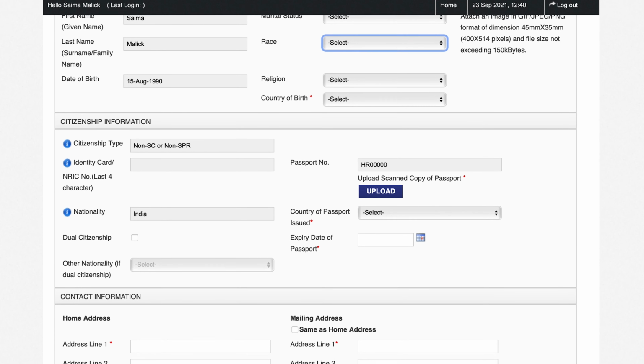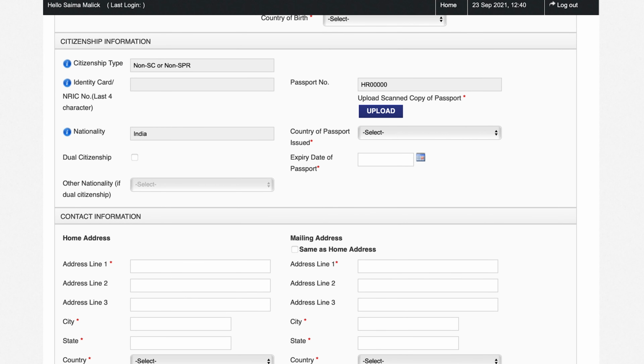Next is citizenship information. So here write your identity card, then here upload your scanned copy of passport, then select your country of passport issue. If you have dual citizenship, then check this dual citizenship. Here write your expiry date of passport.